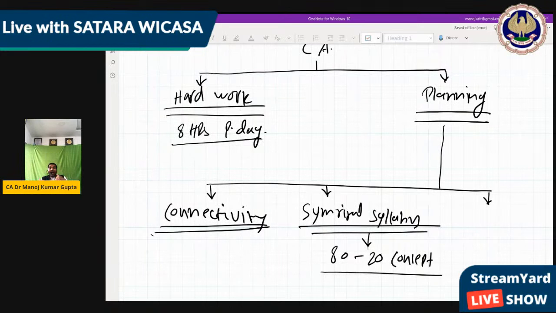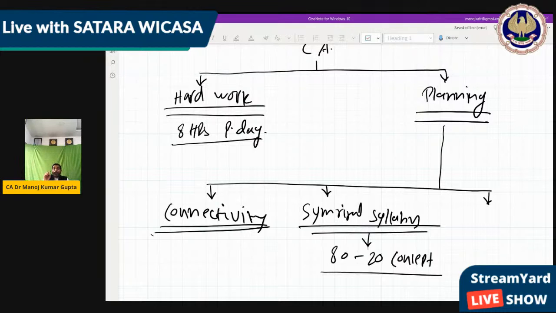So you apply a concept like when you do the next question, you feel like 80% is repeated. So what happens? You do the same question many times. And once you do the same question around 20 times, 10 times, then definitely when it comes in the exam, you can immediately do it.